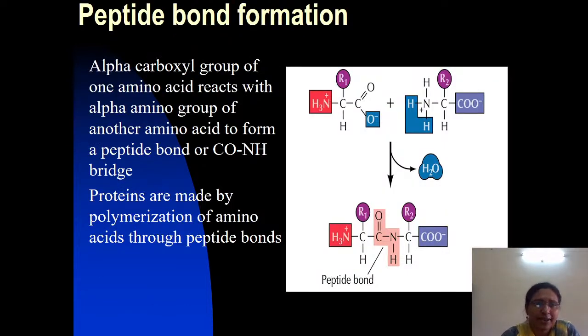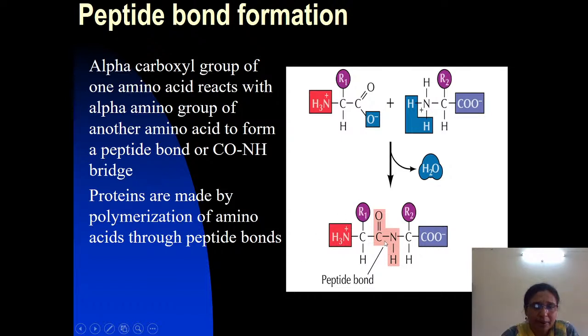Now coming to the peptide bond, we already know how the peptide bond is formed. The alpha carboxyl group of one amino acid condenses with the alpha amino group of another amino acid to form a peptide bond. The peptide bond is formed by the condensation between the alpha carboxyl group of one amino acid and the alpha amino group of another amino acid, releasing one water molecule, to form a dipeptide. Here this is a dipeptide, amino acid 1 and amino acid 2 joined by a peptide bond.